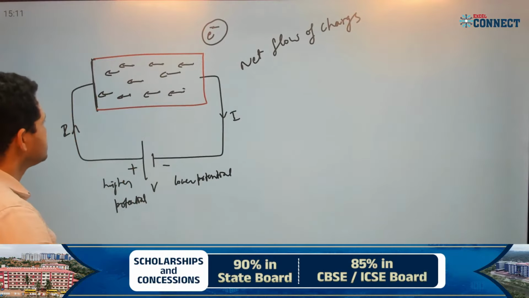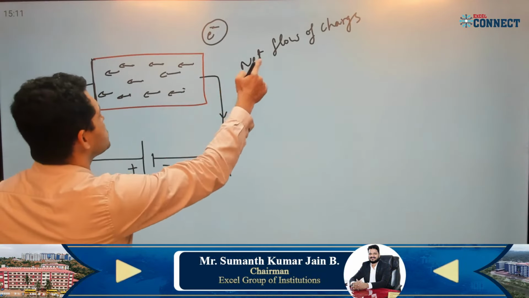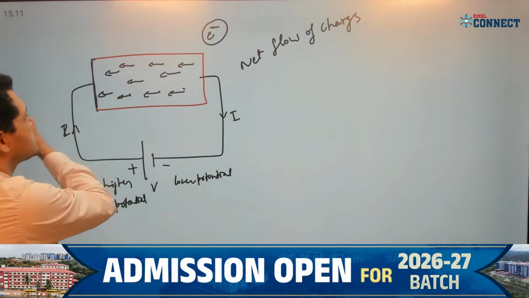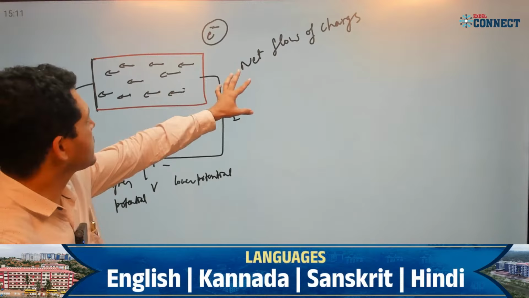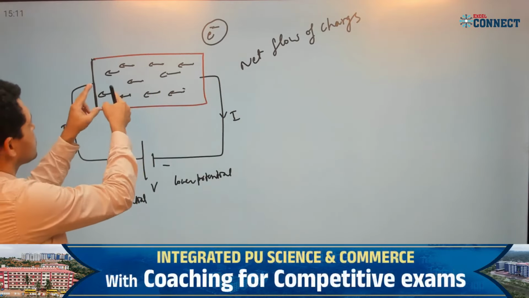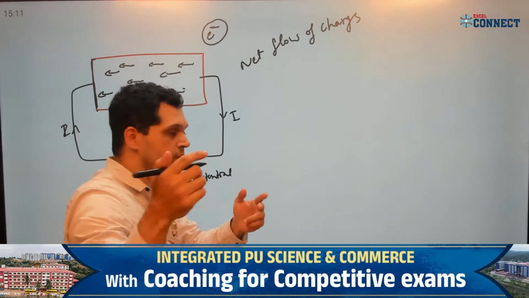Yes. Okay. Now here there is a net flow of charge. There is a flow of charge in a particular direction, correct? So that there is a current now. There is a current because all charges are moving in a particular direction. Earlier what I said,